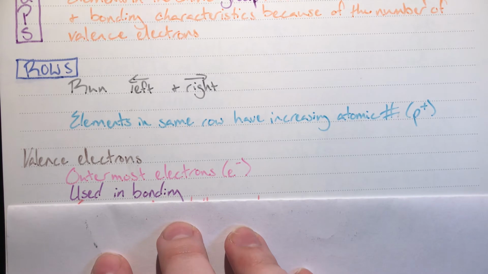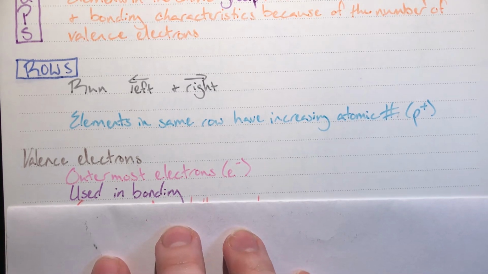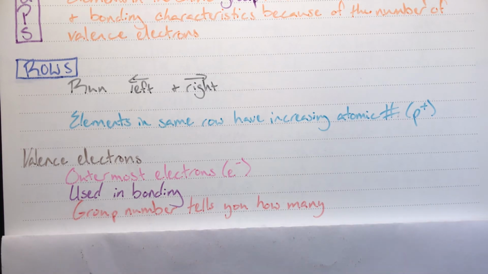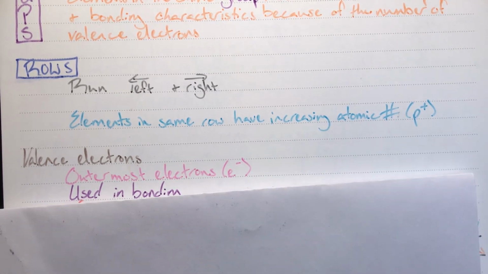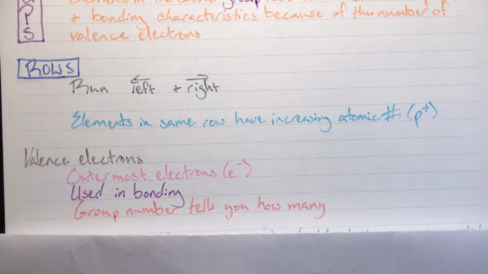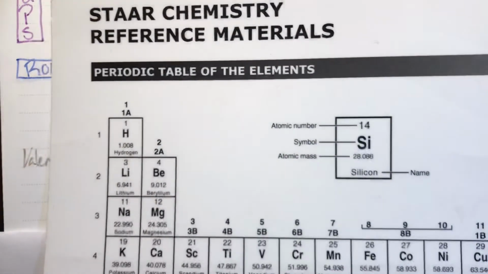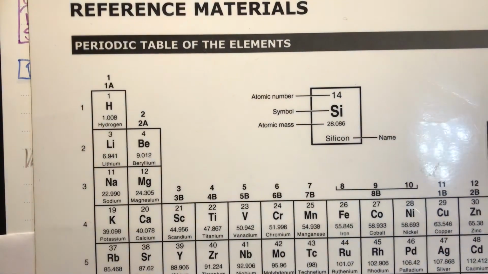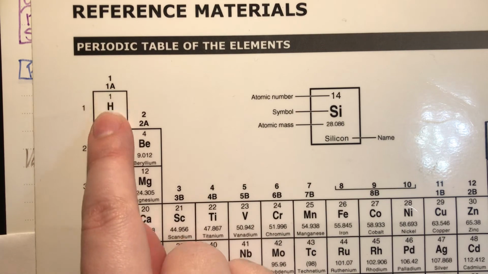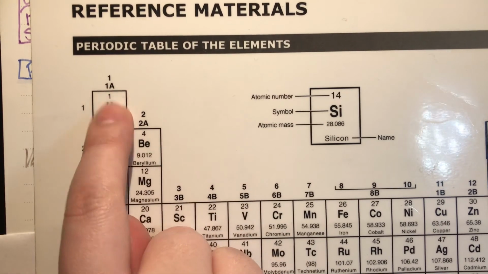Valence electrons are the only electrons that are utilized in bonding, and my group number is going to tell you how many. There is a caveat to group number telling you how many, and this caveat is specifically in reference to whether the group number is followed by an A or a B. So this column with group number 1A has one valence electron.